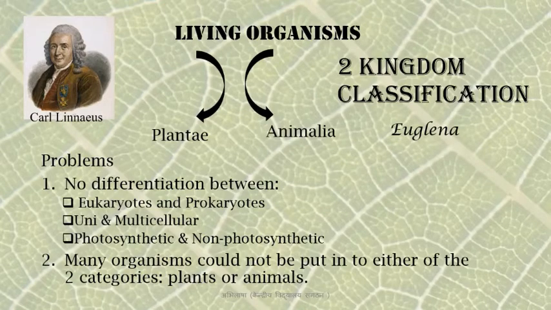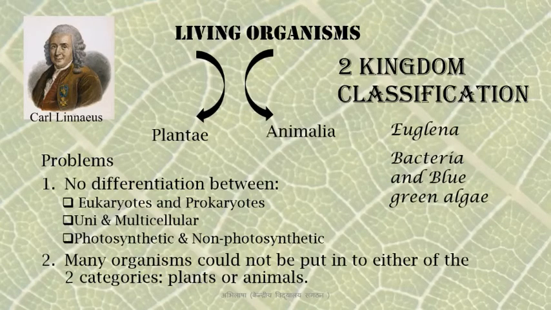Then there are bacteria and blue-green algae which have a cell wall and photosynthesize like plants, but also have flagella like animals. Then there are the fungi with cell walls, but they do not photosynthesize. So thereafter many changes were made to the classification system.